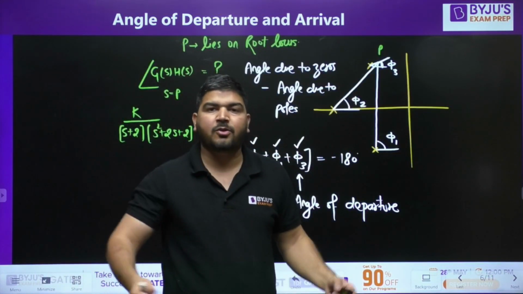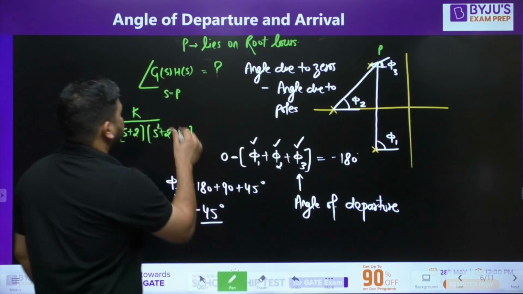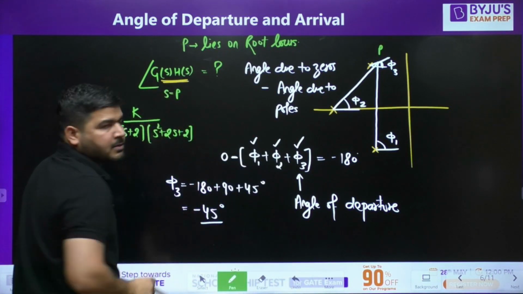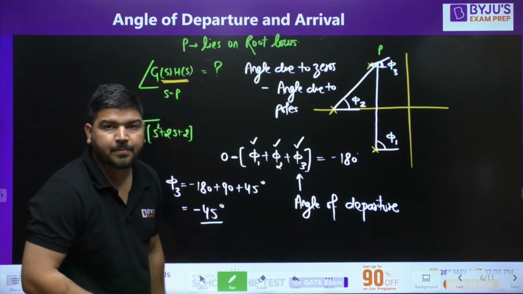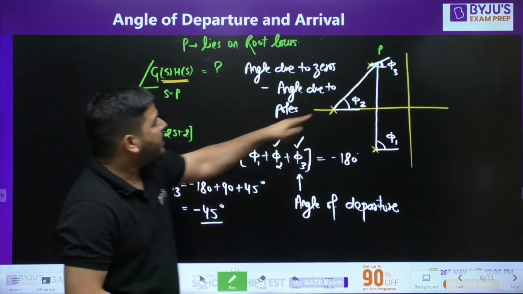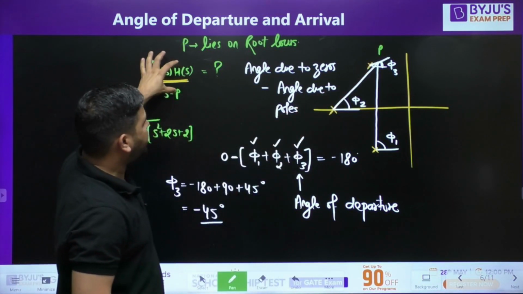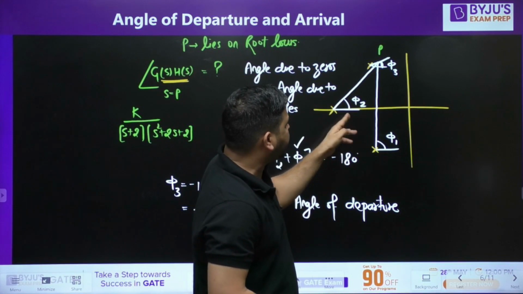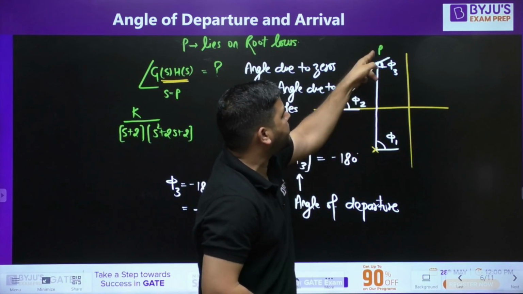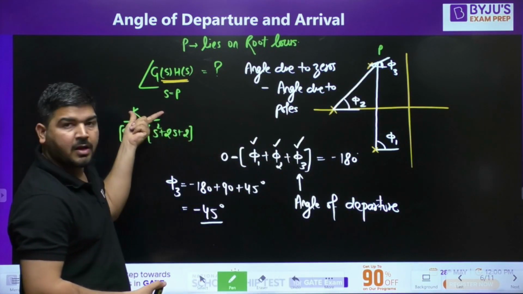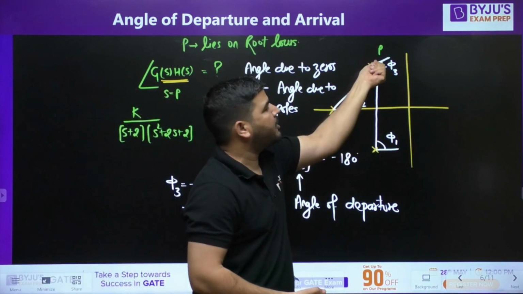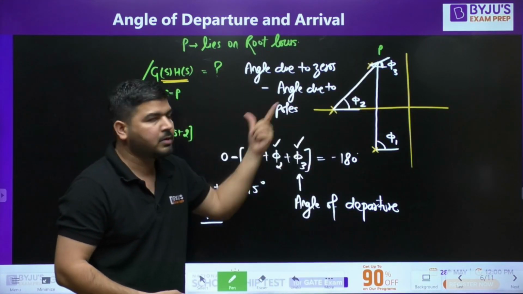You don't need to remember any formula. But remember how to calculate the phase of GSHS at some point P. The phase of GSHS is the angle due to zeros, because zeros are in the numerator, minus the angle due to poles.